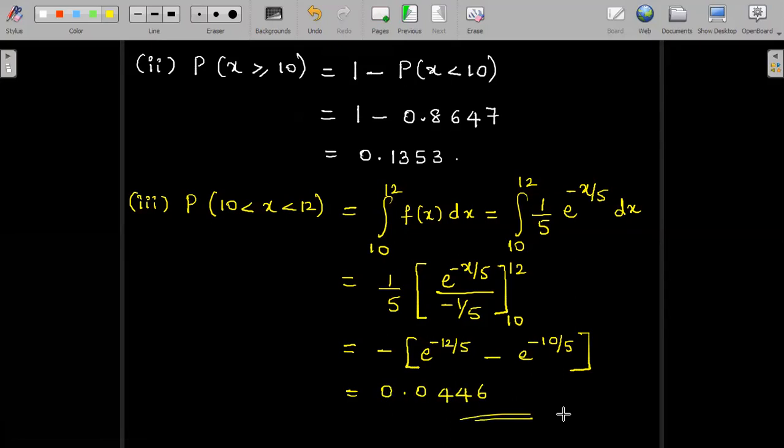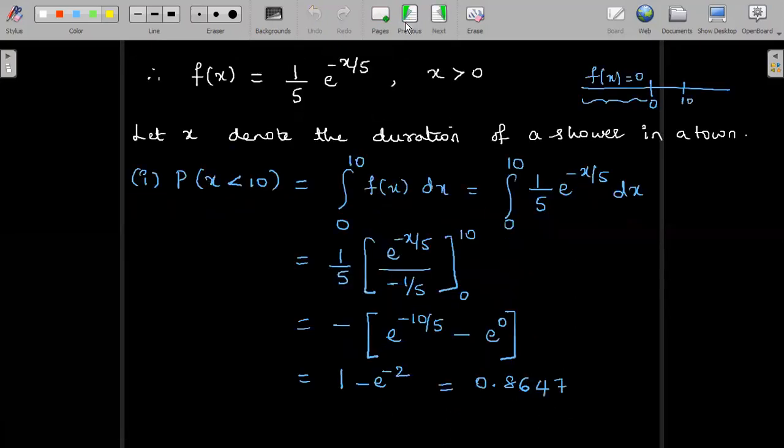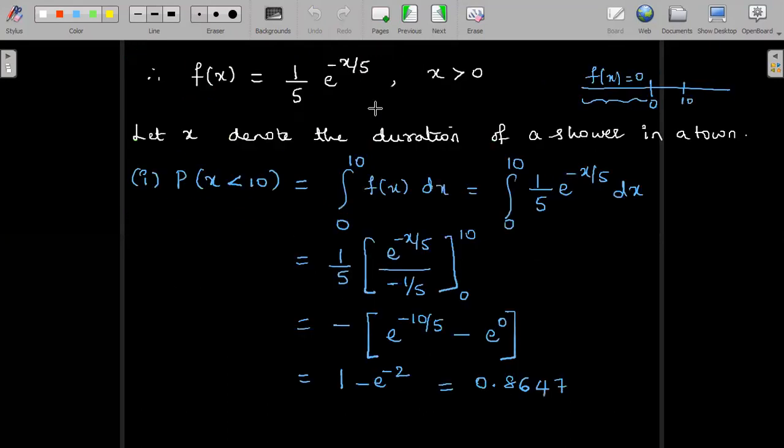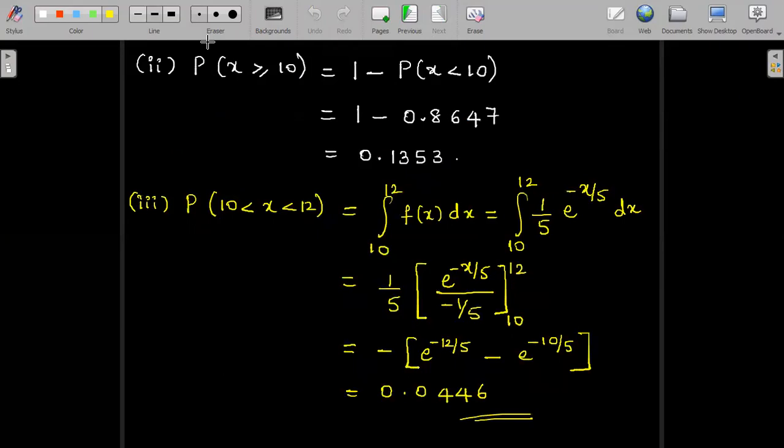And these are the different cases of the second problem that I considered. That is having a mean of 5 minutes, and the duration of a shower we assumed as the variate x. And exponential distribution: less than 10 minutes, 10 minutes or more, between 10 and 12 minutes. All the different cases we discussed. We'll see the third problem now.